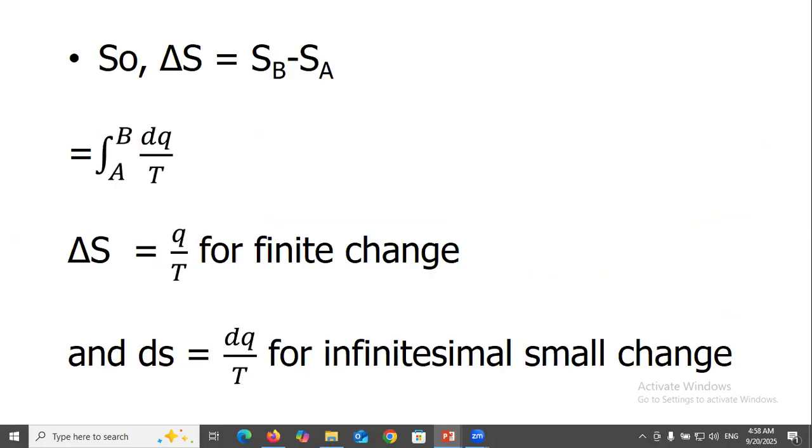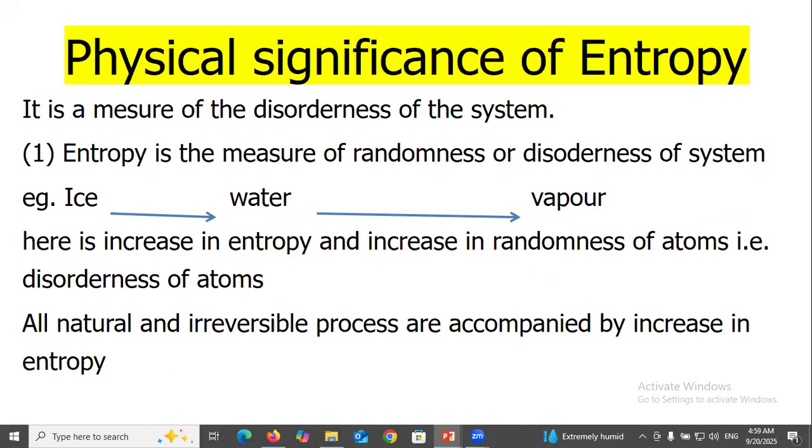So delta S equals S_B minus S_A, equals the integral A to B of dq over T. Delta S equals dq over T for a finite change, and dS equals dq over T for an infinitesimally small change.